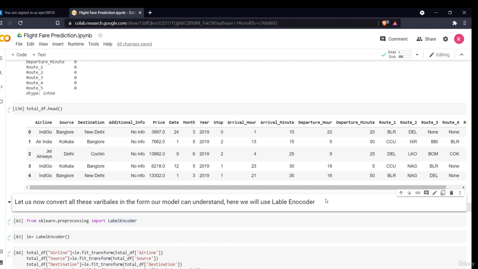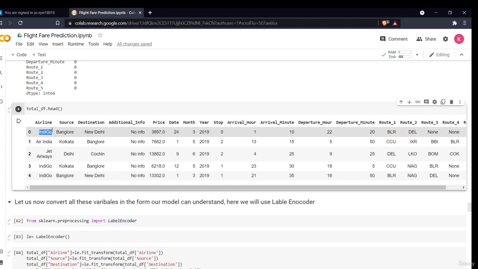One hot encoding is a method in which various dummies are created. For example, if I perform the one hot encoding in the airline section, so there are different airlines. So it will create that number of columns similar to the total number of airlines, and it will assign the value. For example, in my first column, if there is IndiGo, it will assign one for IndiGo, and the rest will be zero. This is a very good method of feature engineering, and this is performed to obtain a higher accuracy. I have not done it here.